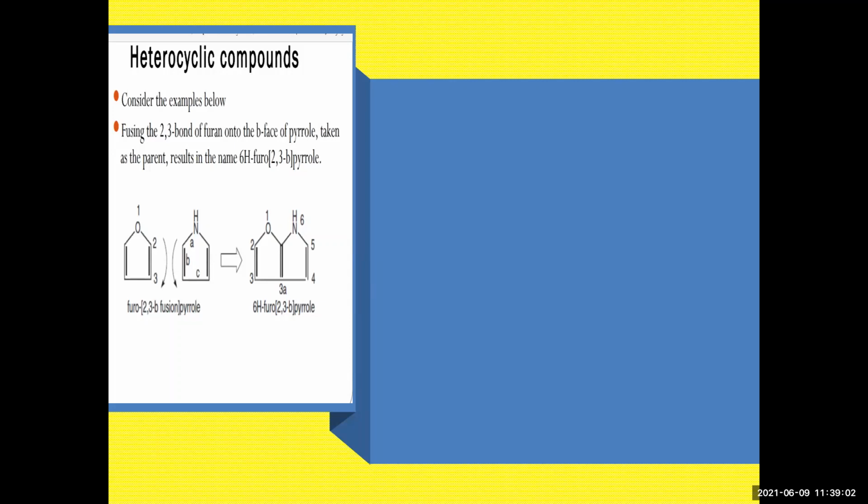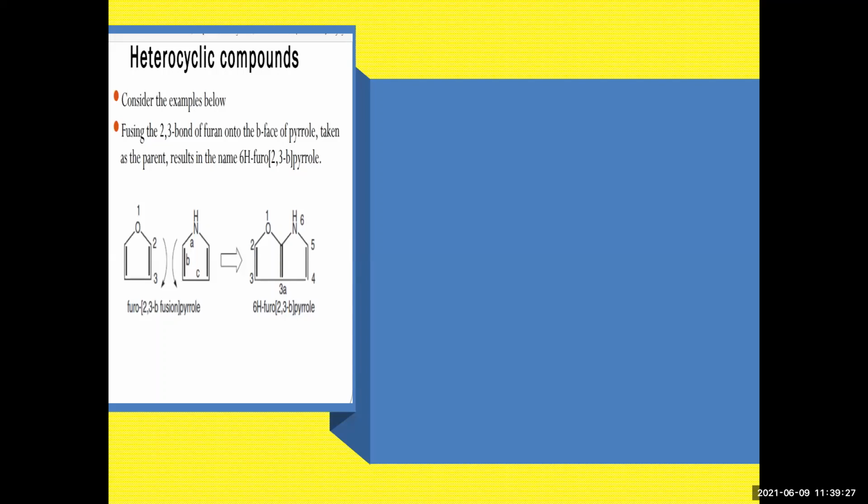Your oxygen-containing ring will be your parent. So it is furo. Now give the numbering. Oxygen is given number 1. So 1, 2, 3, 3A, 4, 5, 6. This is your numbering of the compound.